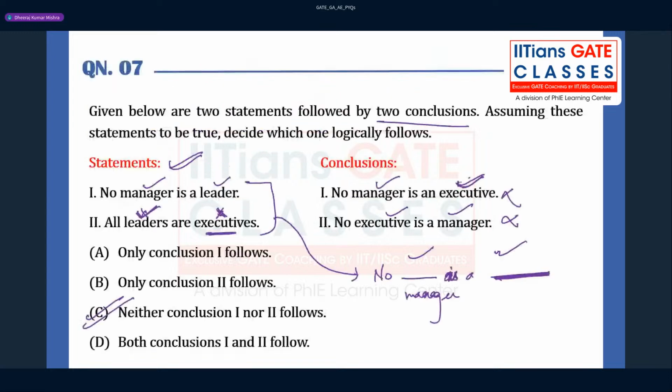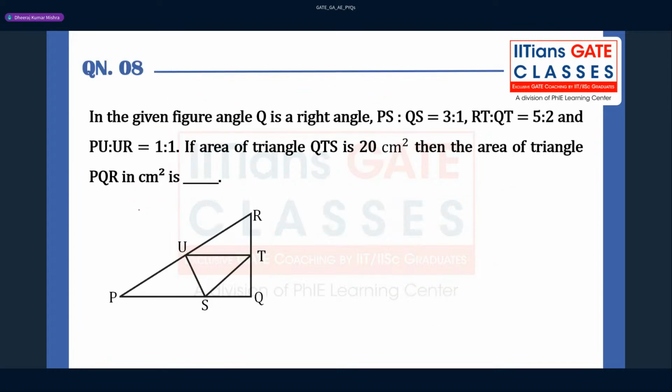So how many of you understood this question? Okay, so anybody can solve this question without emphasizing much, right? Chalo. So option C will be correct. You can also check the official key. In the official key also, the answer for this question is given as option C only. Very good. Let's move to the next question. Those who are not able to understand can watch the session again, right? And they can learn from there.